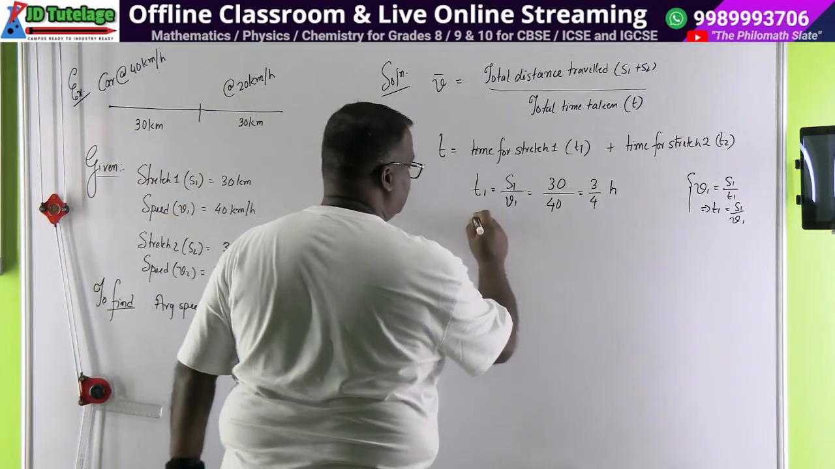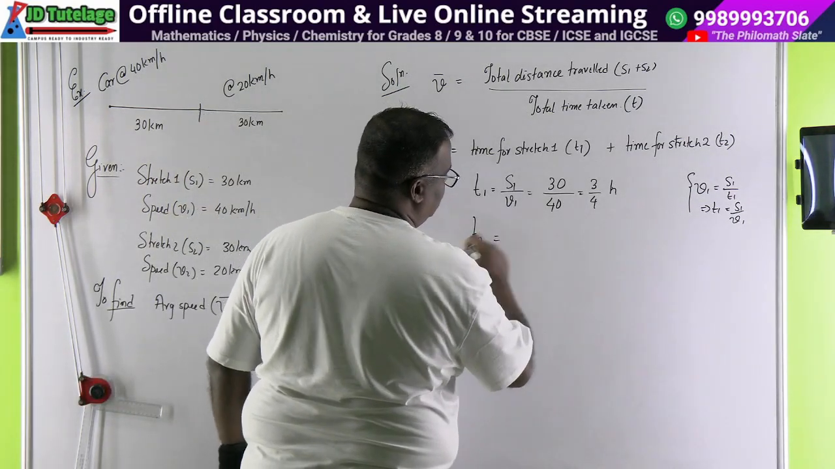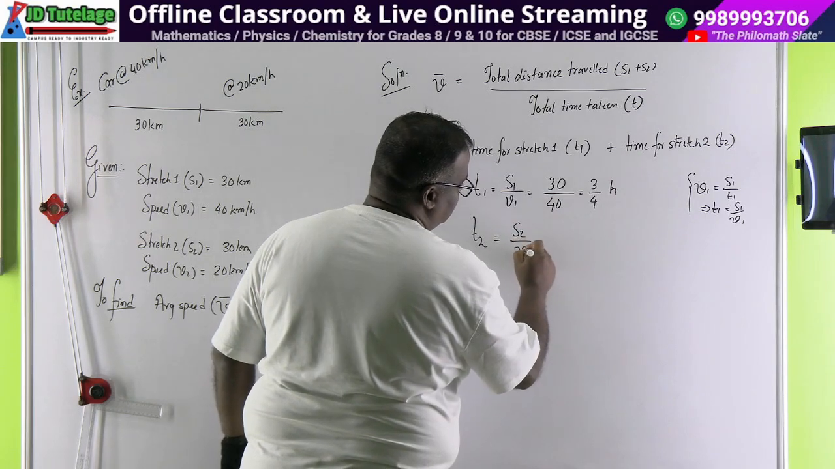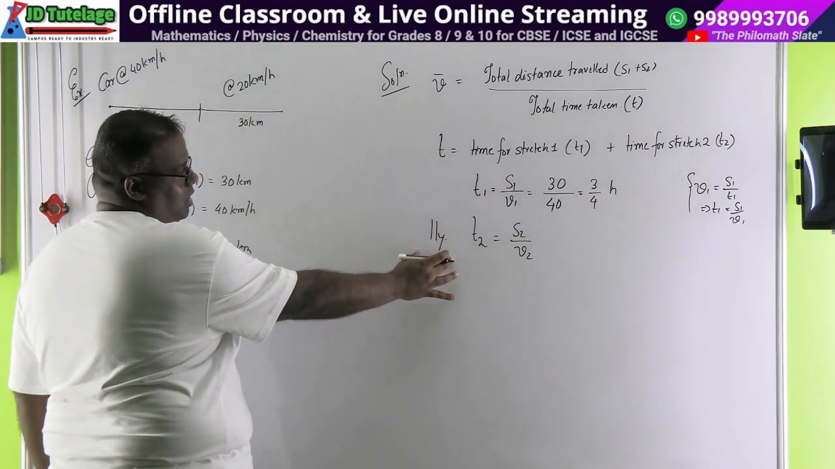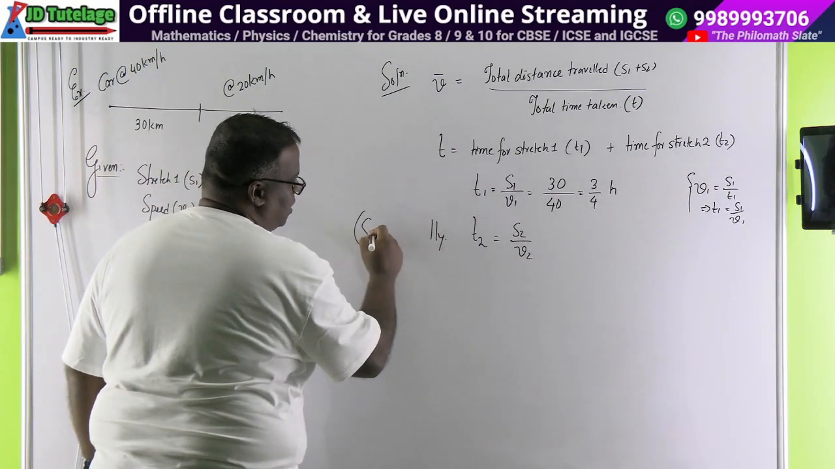T2. T2 will be equal to S2 by V2, and you can write this word similarly. Double LY means similarly. This stands for similarly.